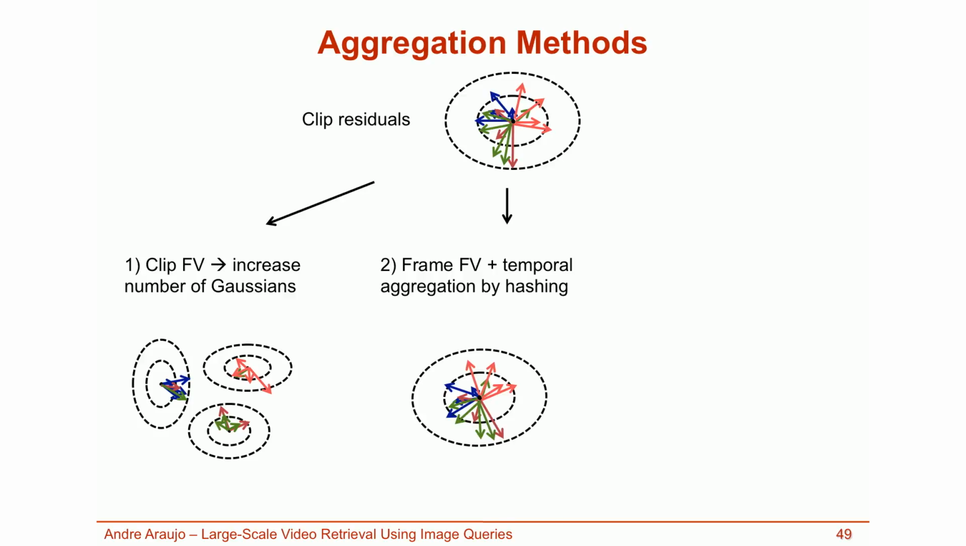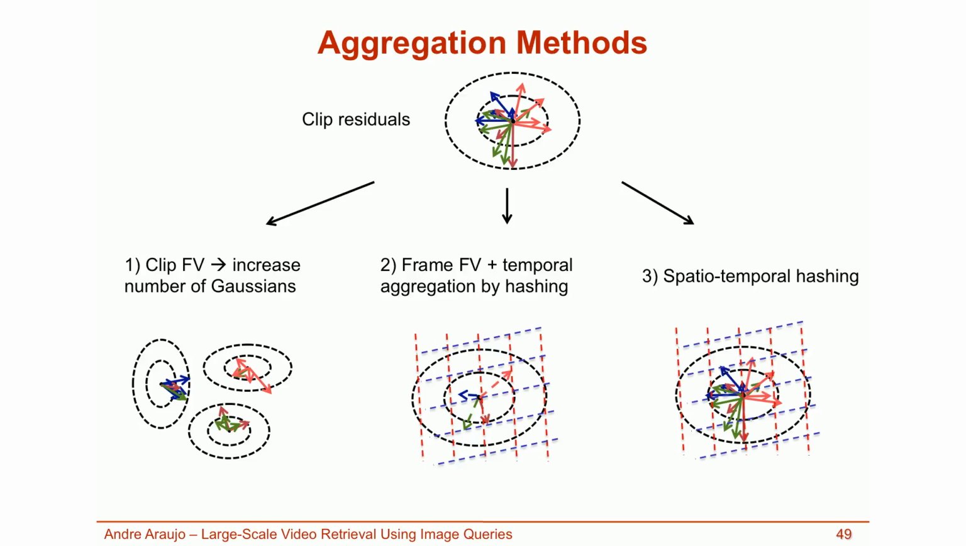One option I consider is to first aggregate per frame in a Fisher vector. Here, each dashed vector represents the aggregation over a frame. Then aggregate temporally by embedding them in a high-dimensional space using hashing. Another option is to simply perform spatial-temporal aggregation by hashing the residuals directly. In this part of the talk, I'll introduce a flexible technique based on Bloom filters that enables us to experiment with the second and third aggregation methods shown here.